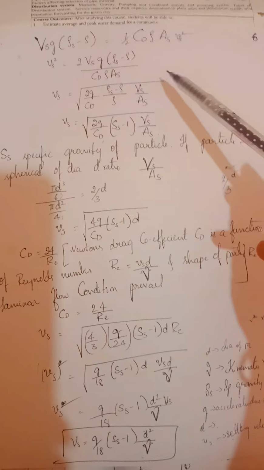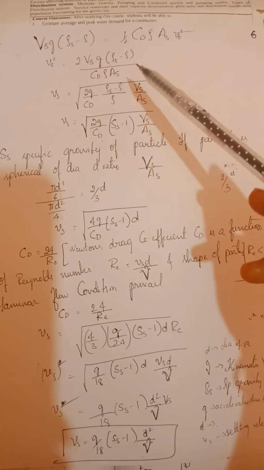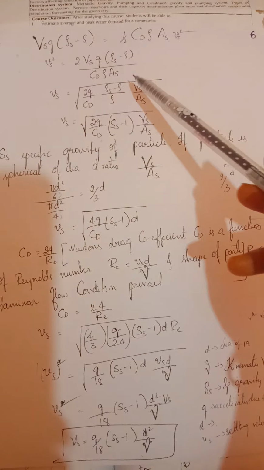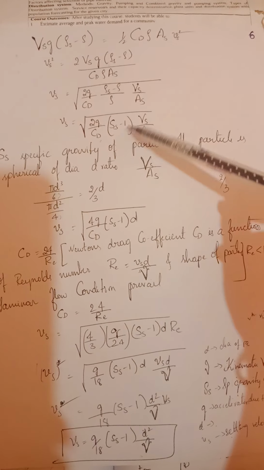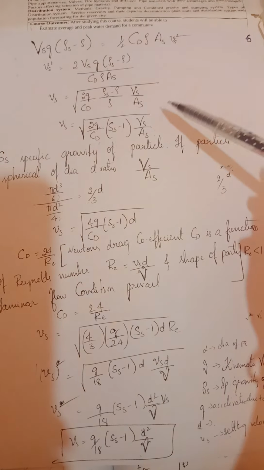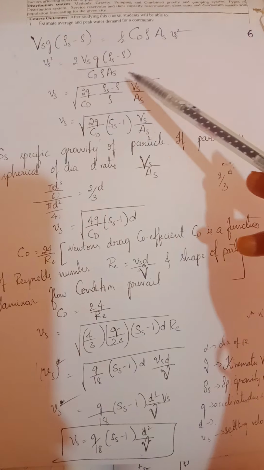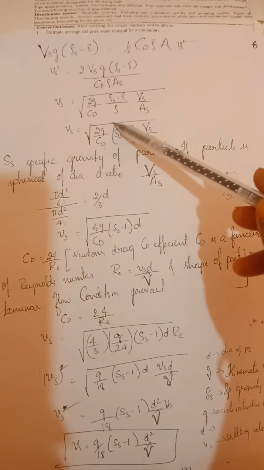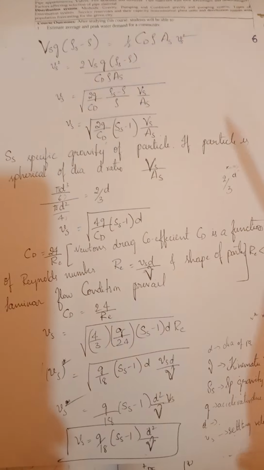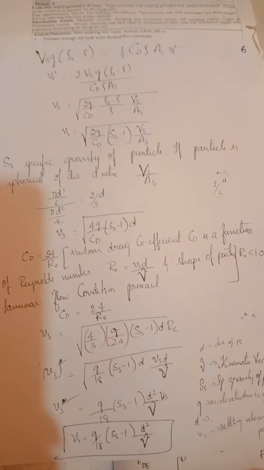Va is equal to the root of this. Va is equal to root of 2g into Vs by As into rho s by rho minus rho by rho, divided by Cd. Here rho by rho cancels, leaving 1, with Vs by As. Here rho s by rho, I have substituted as Ss. Ss is nothing but the specific gravity of the particle.